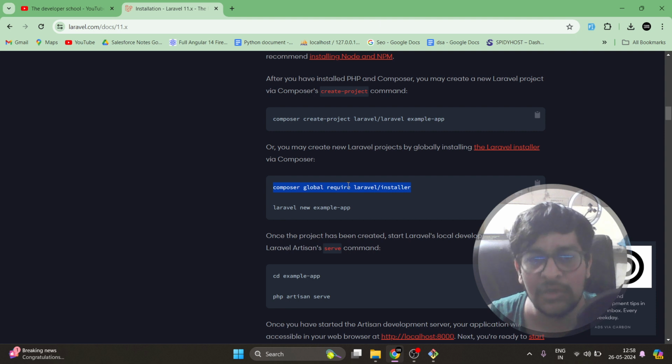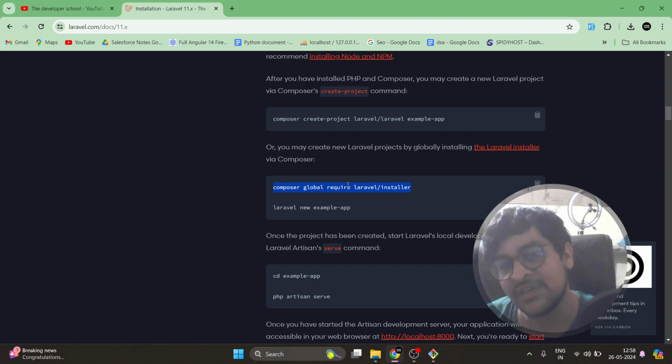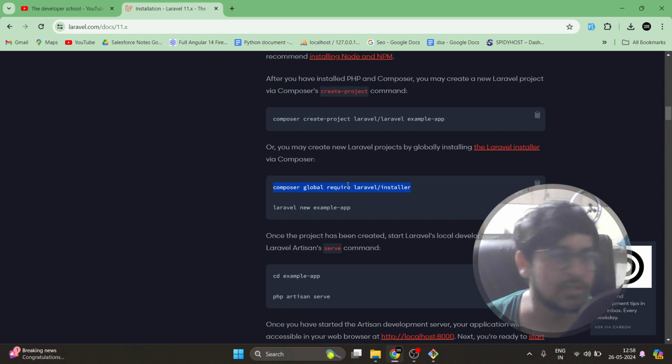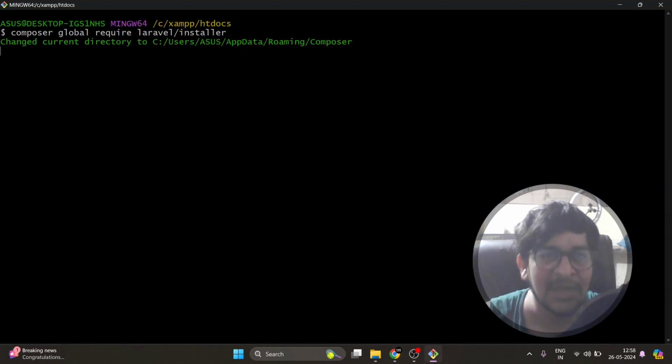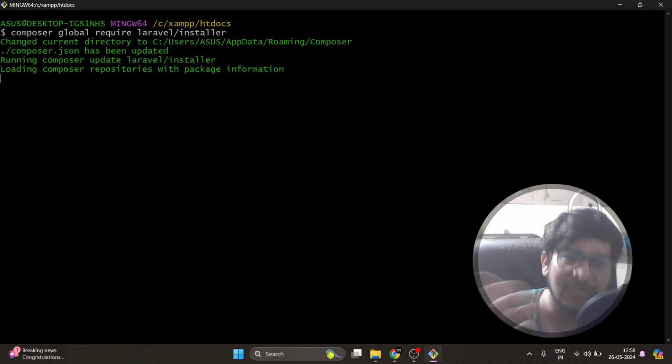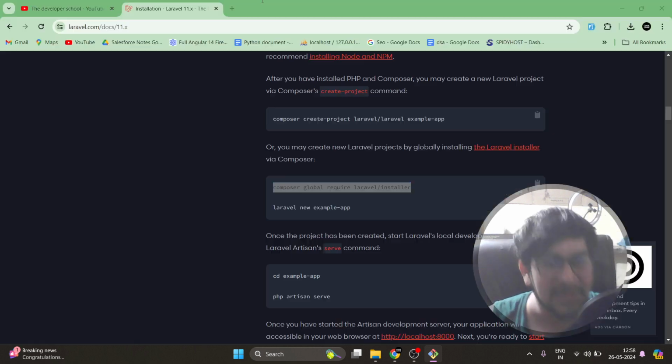Secondly, what you can do, you can install the global Laravel installer. What will happen from this, if you have the Laravel installer inside your packages, you can install any Laravel version based on your PHP version. So that is the basic one, and this is important actually, because if you do it like this, when we have to work over Laravel 11, we can work over Laravel 11. If we want to work over 10, we can create the project of 10. So that is important.